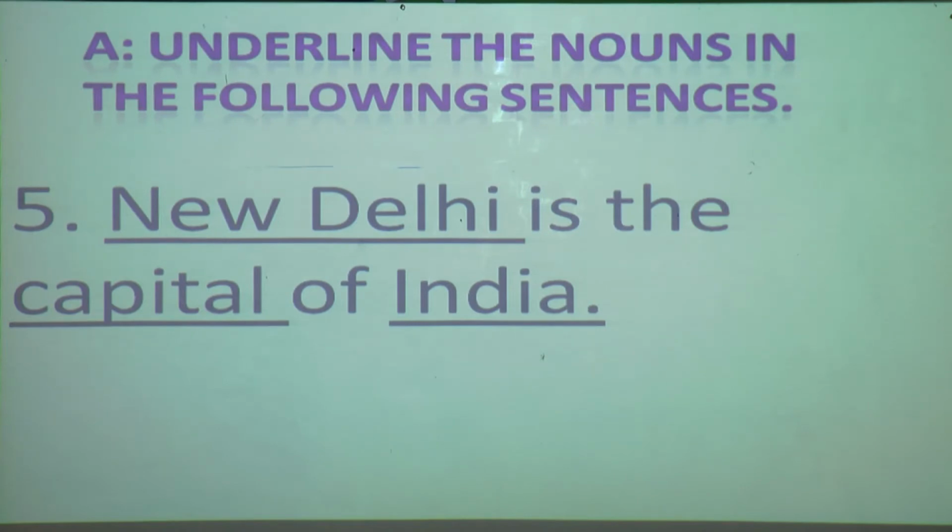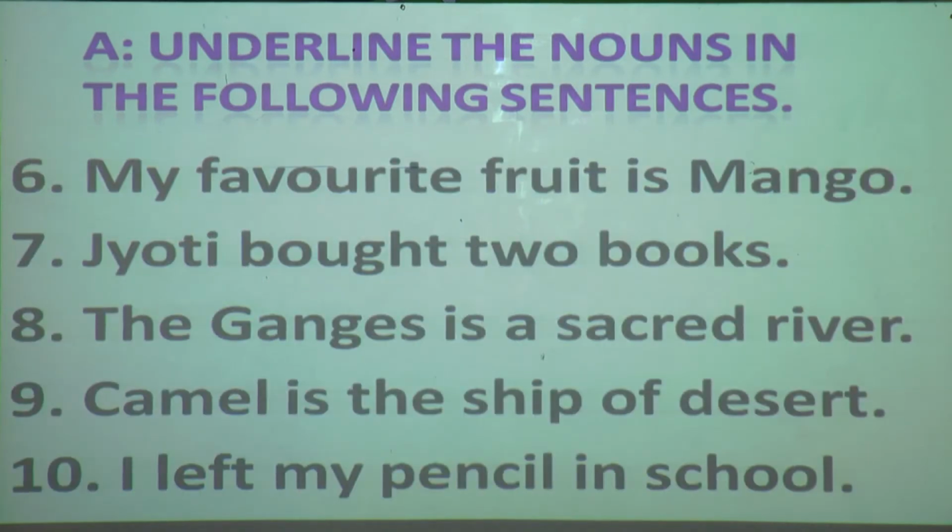Okay, fine. Now what you have to do, write from 6 to 10. I will give you 2 minutes. Not 2 minutes, 1 minute is enough only to underline, to recognize the nouns. You have to read the sentence. Whatever noun you will find, that you have to underline with the pencil. Don't use pen in your grammar book. Ready? Okay.